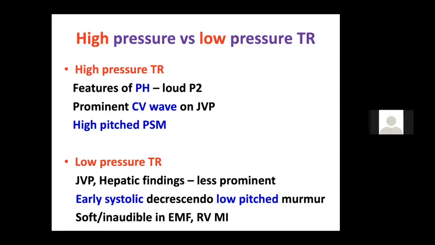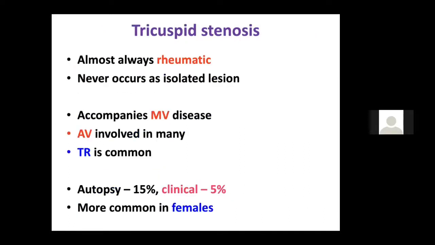You get prominent CV waves in high pressure TR. You may get some CV wave, but you do not get very prominent CV waves in a normotensive TR. And the murmur is early systolic. You may not be able to get prominent hepatic findings in a normotensive TR. So these are the things you should be able to differentiate, and high pitch murmur versus low pitch murmur. So this is how you have to differentiate a hypertensive TR from a normotensive TR.